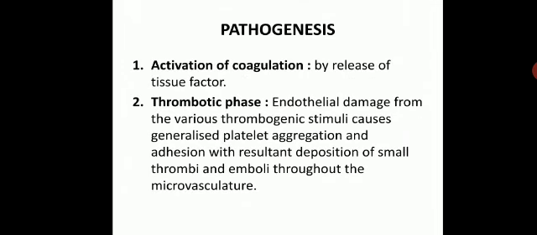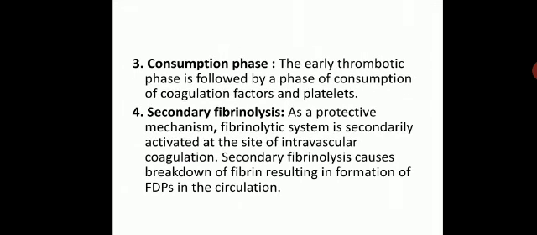Now, what is the pathogenesis of DIC? First, there is activation of coagulation by release of tissue factor. Second, there will be a thrombotic phase in which endothelial damage from the various thrombogenic stimuli causes generalized platelet aggregation and adhesion with resultant deposition of small thrombi and emboli throughout the microvasculature. Then the third stage is the consumption phase, where the early thrombotic phase is followed by a phase of consumption of coagulation factors and platelets. And finally, there is secondary fibrinolysis.